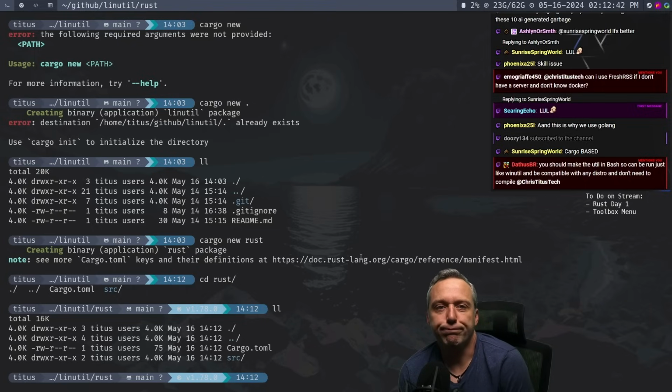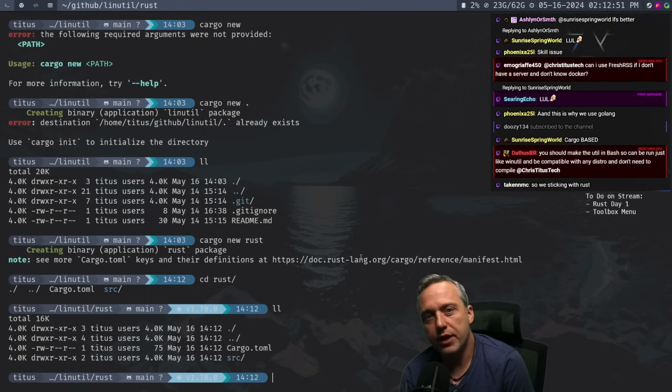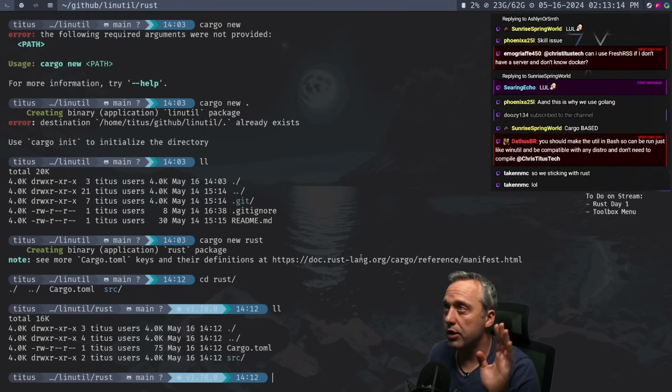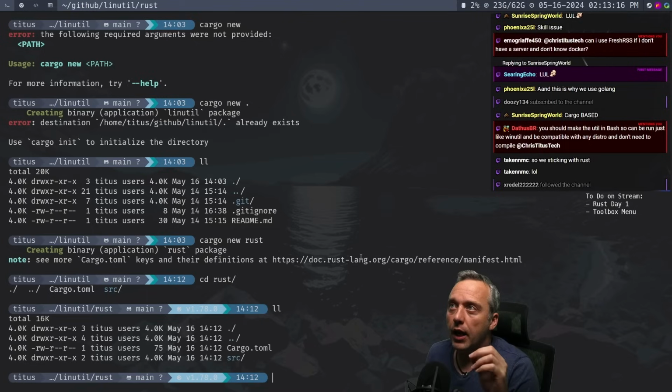Brand new. All right. You should make the utility in bash so it can just run like WinUtil, compatible with any distro, and you don't need to compile. Well, if I do it right, the Rust binary should be pretty cross-compatible, so we could make it pull it down and then run it. My main issue with doing it all in bash is a good point, and really good to talk about right now. I think it was Peter the other day when we were live streaming who said we can mix and mash things.